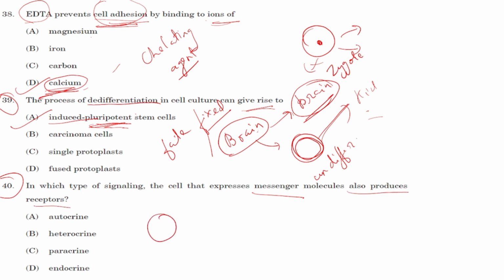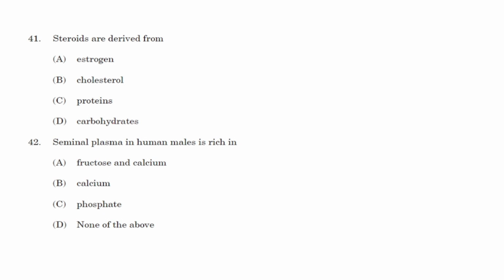Okay, the cell itself is producing messenger molecules and the cell itself is producing receptor molecules as well. So obviously the right answer for this will be option A, that is autocrine. It means it is giving the signal itself and it is also receiving the signals on its own. Paracrine means when the signals are perceived by the nearby cell. Endocrine means the signal secreted by a cell goes through the bloodstream and travels to other parts of the body.